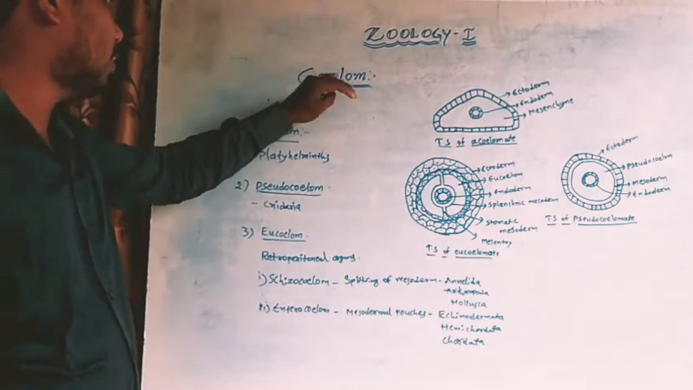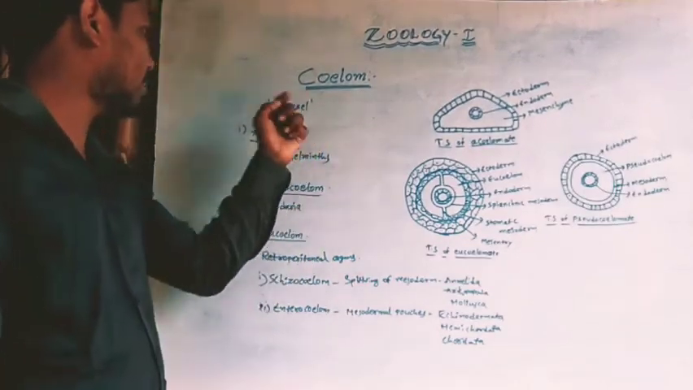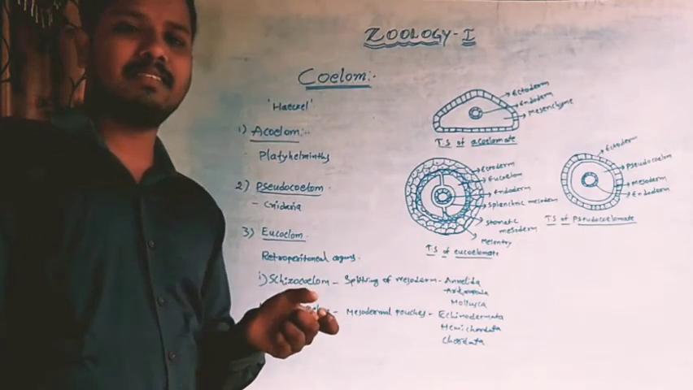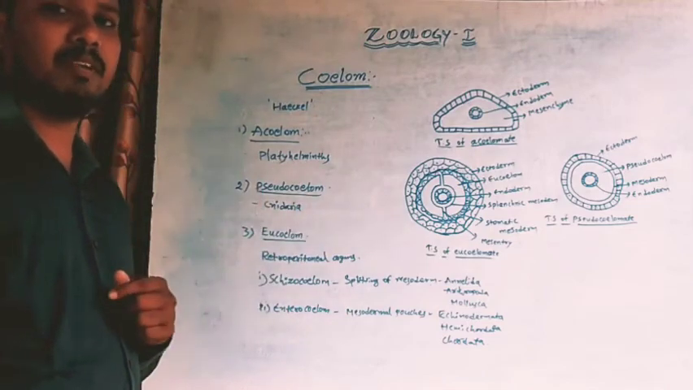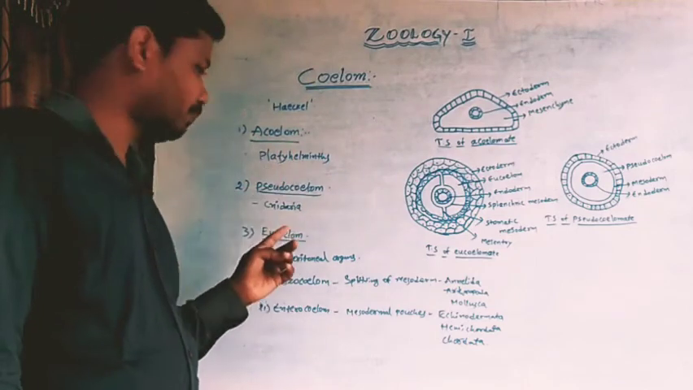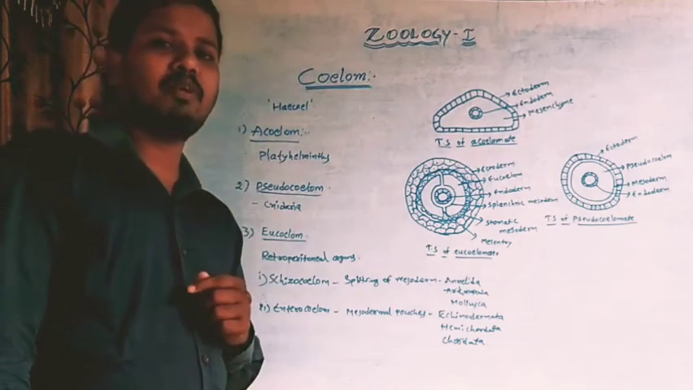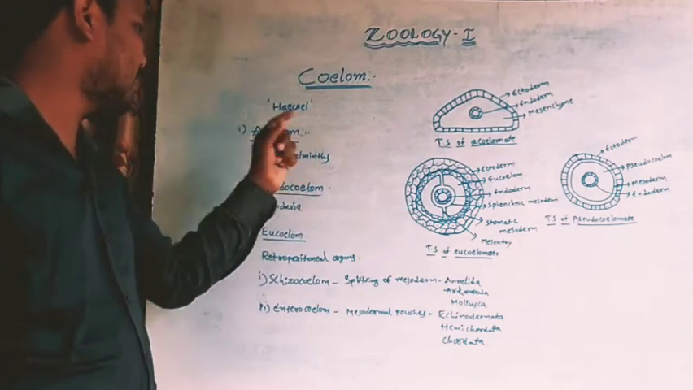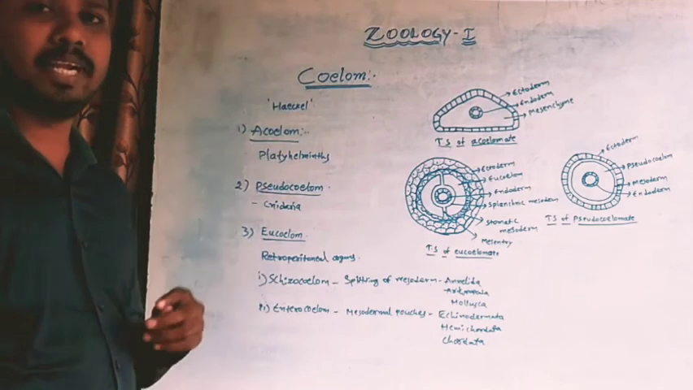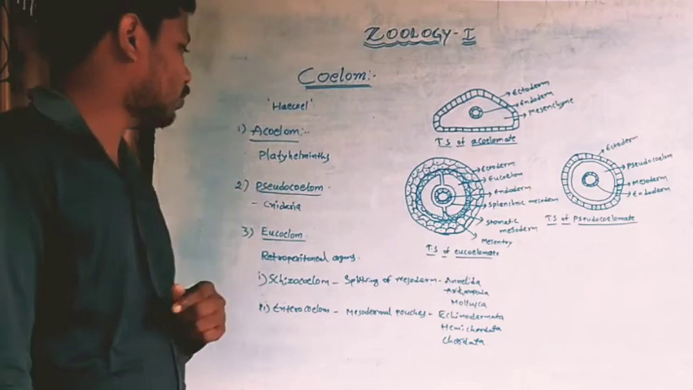So listen again. Coelom means the cavity lying between the body wall and alimentary canal. This word is coined by Haeckel. This coelom is lined by the mesodermal epithelium. Coelom can be divided into three types: acoelom, pseudocoelom and eucoelom. The cavity not lying between the body wall and alimentary canal is called acoelom. Animals which possess this type of coelom are called acoelomates. Platyhelminthes exhibit acoelom.